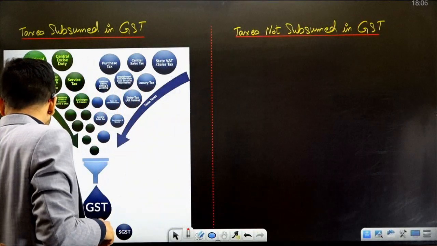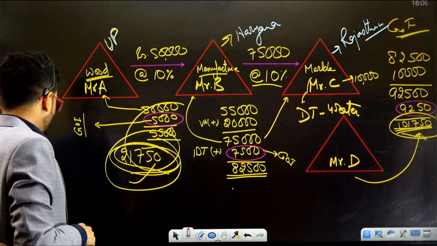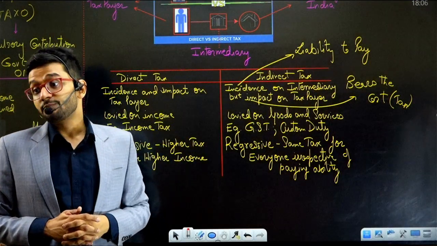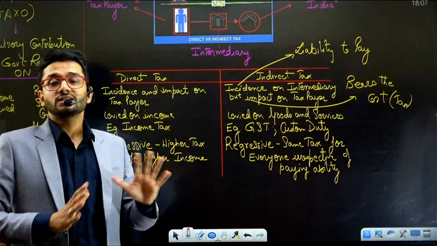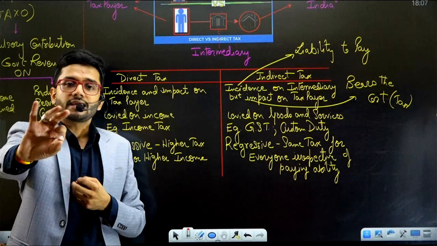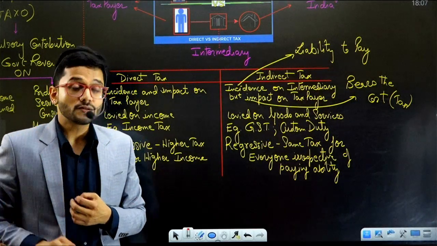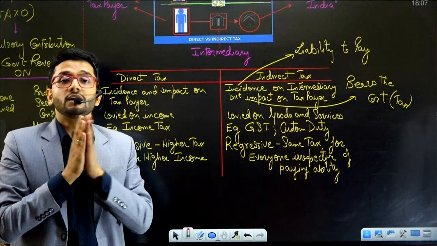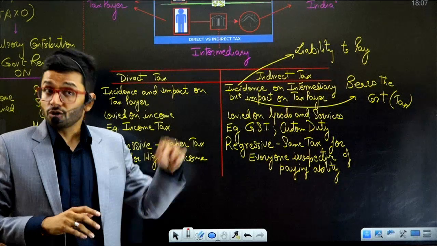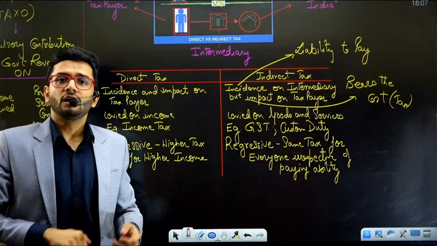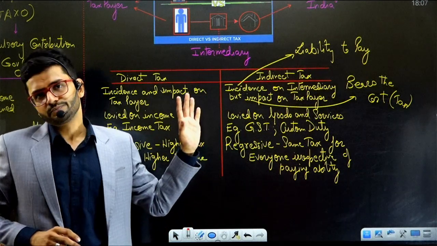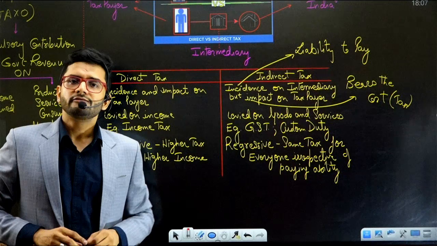Homework number 3, you have to prepare these charts in your register, so that in the next class you are up and running for the next portion of the syllabus. These charts are to be made in your book properly, neatly, tidily, using a scale, proper pencil, pen, whatever you want to use, but put these charts in your register. Make it a habit that after the class you will make all the charts in your register, or during the class only pause the video and make all those charts in your register. Make it a habit for you. This will be a very good habit for all of you.